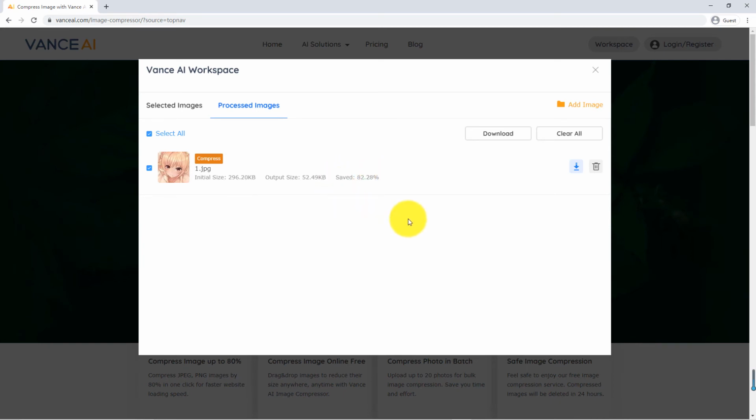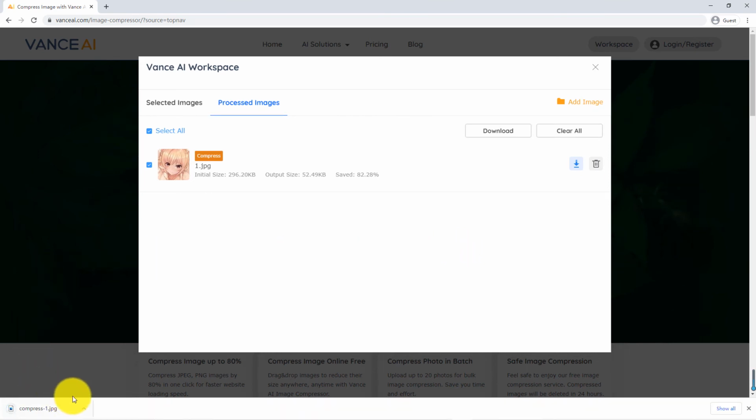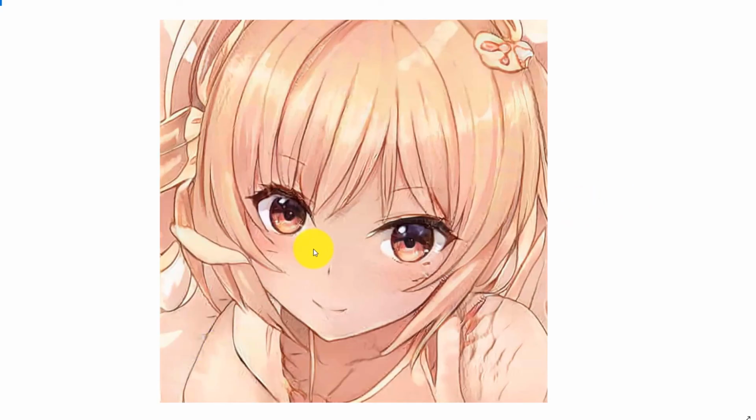The second step is to click Download. There is no difference in picture quality before and after processing. The image file size has become much smaller. Come and experience it.